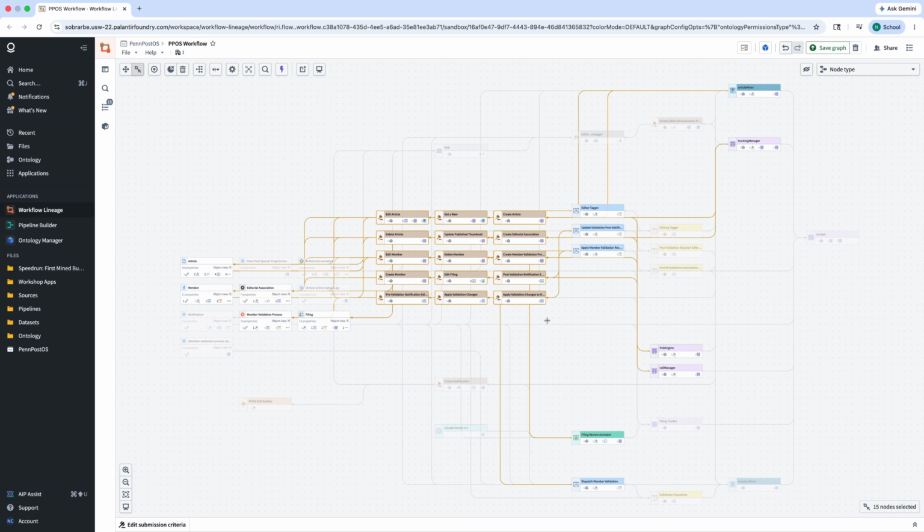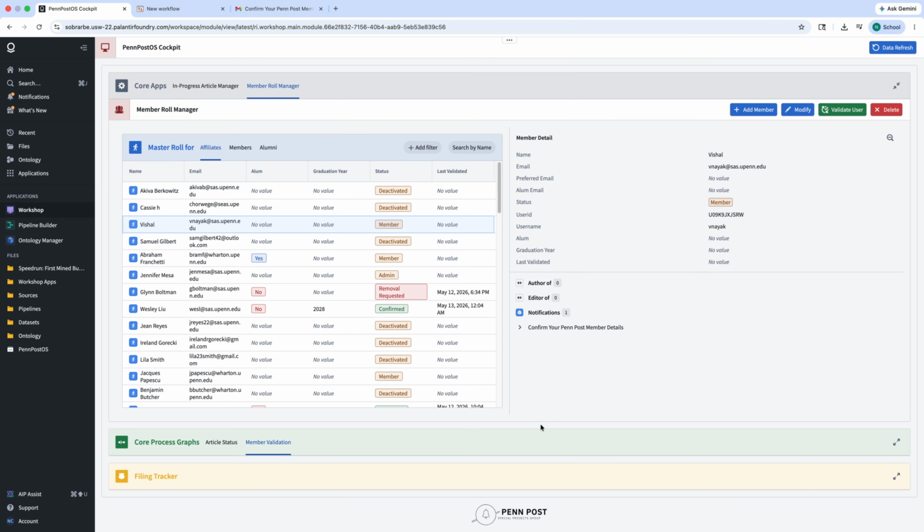The first major problem was identity reconciliation. Membership data existed across multiple, partially inconsistent sources: Slack exports, spreadsheets, alumni lists, and manual records. The ontology distinguishes between confirmed members, alumni, affiliates, and other unresolved identities. Because members exist as ontology objects, rather than spreadsheet rows, the system can preserve lifecycle state, communication history, article associations, and validation history over time.